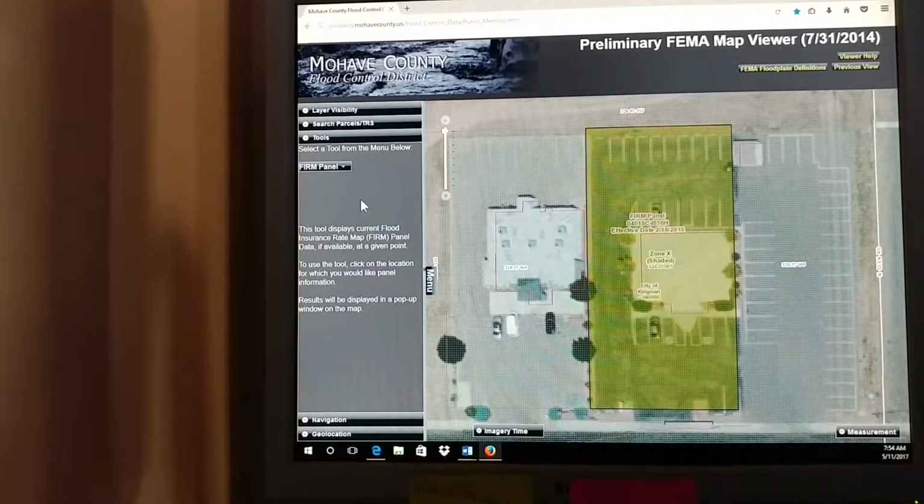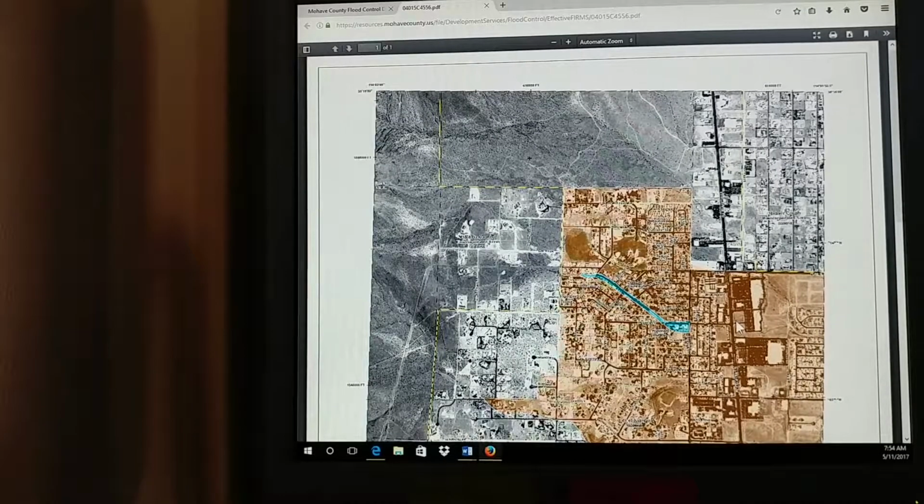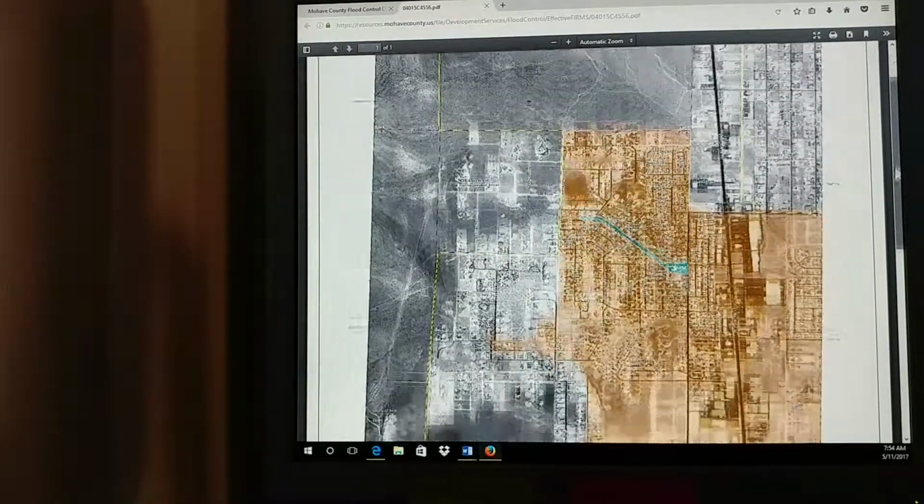You can also look at the flood insurance rate map. You just select firm panel, click on the parcel, and then you can go to the link and it'll bring up the actual map that the insurance companies use.